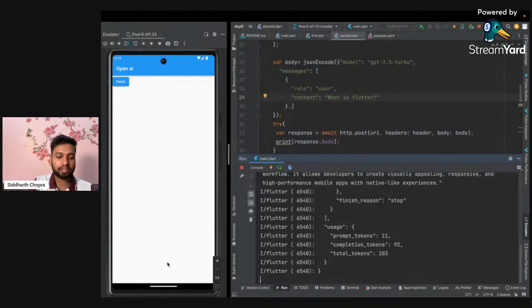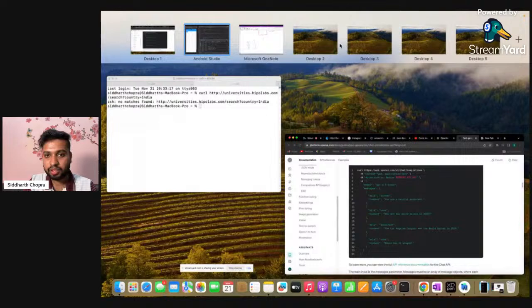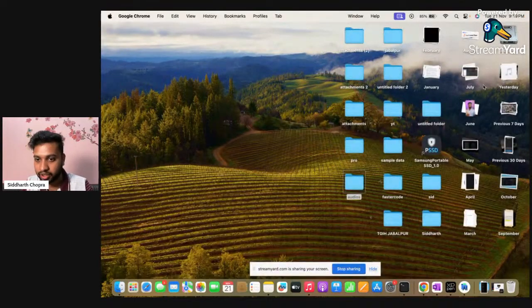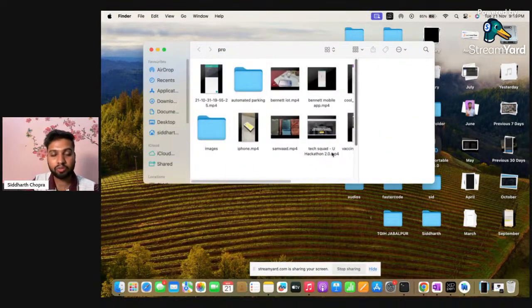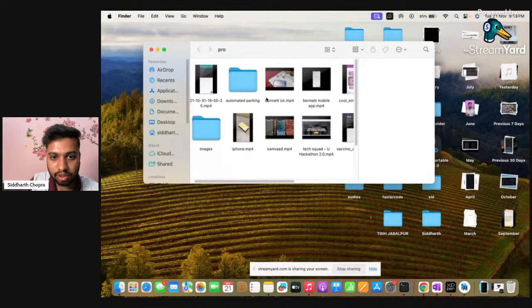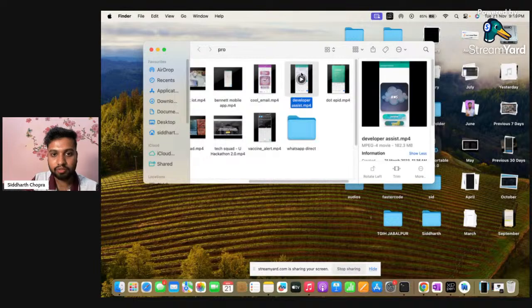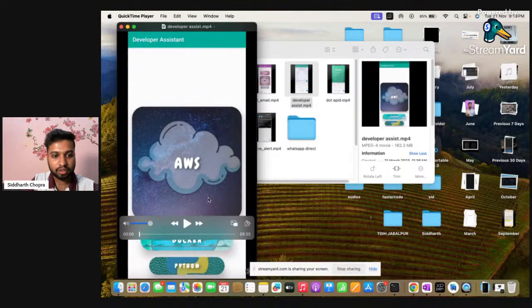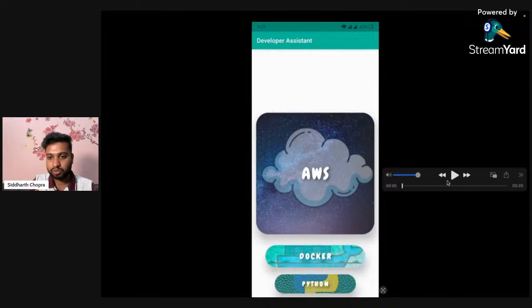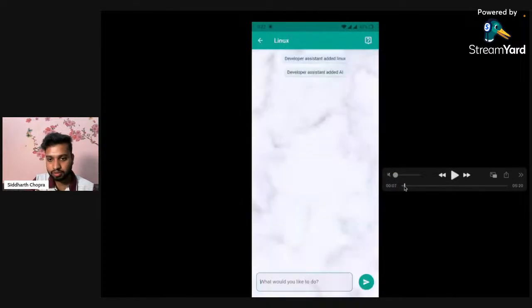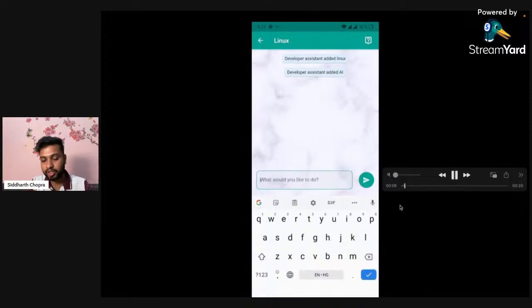By clicking on that, it will automatically fetch the code and display it here. Even I have an app which I created a few years back, before ChatGPT. I can show you what kind of UI you can create for this app. So here I have that app. This is created in Flutter. I'm just running it here, fast forwarding it. So you can create a similar kind of UI.